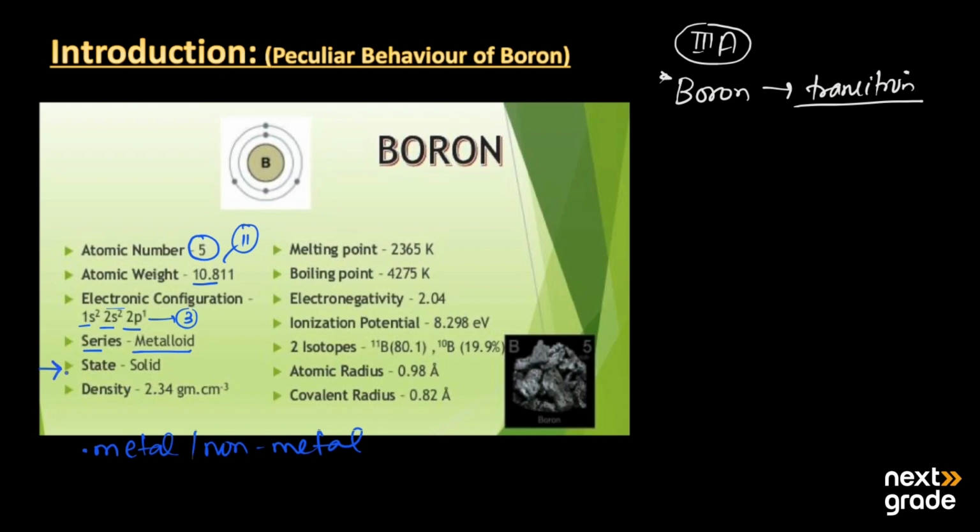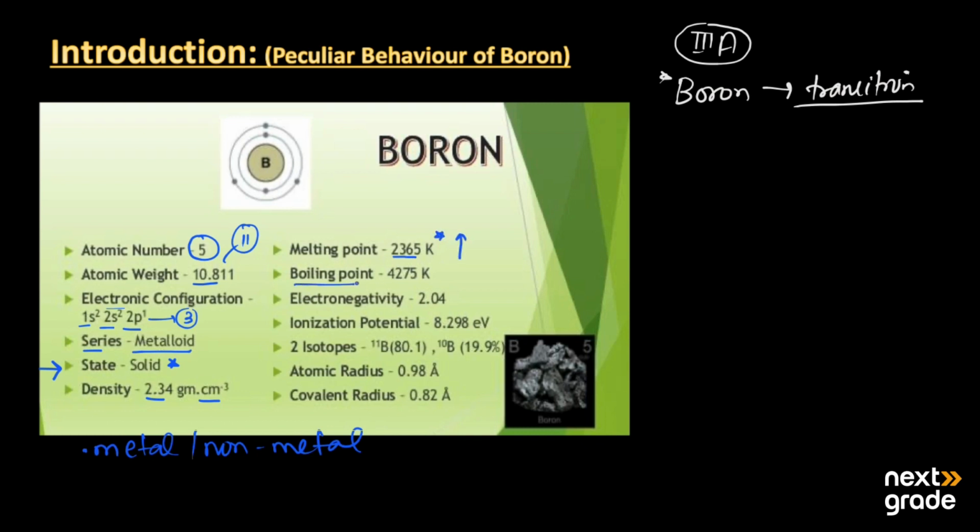Its physical state in nature is solid. Its density is 2.34 gram per centimeter cube, which is more than water. Its melting point is 2365 Kelvin, which is very high.